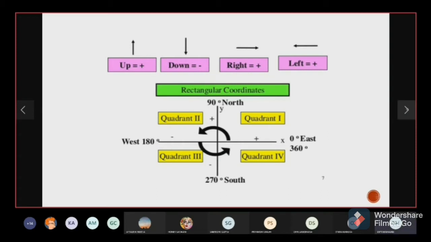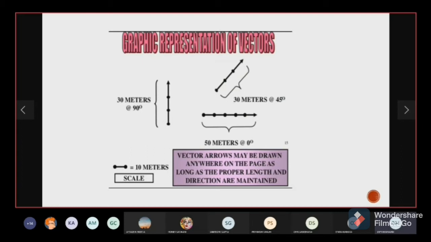How do we represent the vectors graphically? Okay. Graphically, if I have to represent a vector, it is always represented with a line with an arrowhead. It is represented by a straight line with an arrowhead over it. So a straight line with an arrowhead over it indicates a vector quantity.